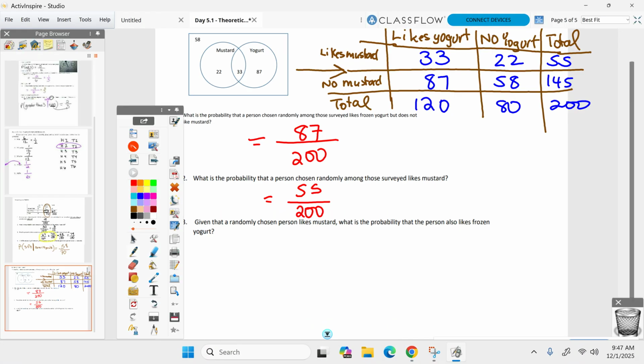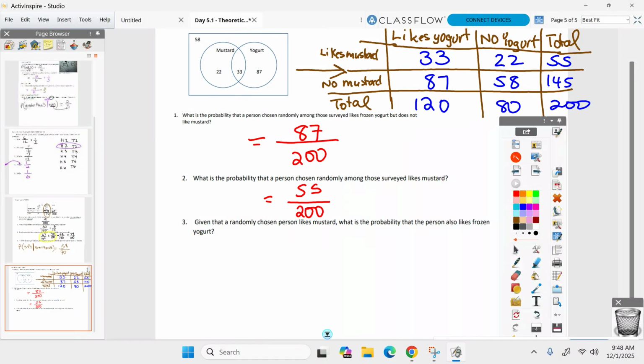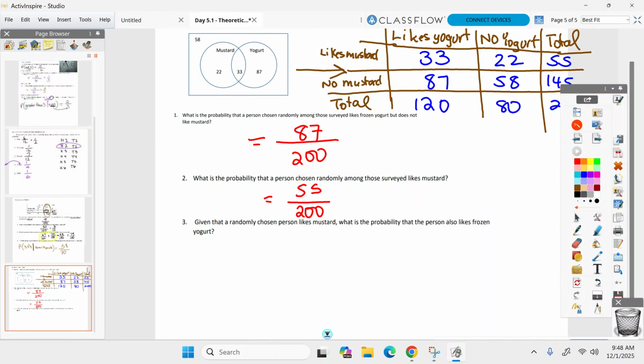Who's up here? Julia, over to you now. All right, a little bit tougher one here because I've asked it in a little bit different way. Given that a randomly chosen person likes mustard. Hey, they already like mustard. Okay, so this is not out of 200 anymore. How many of them like mustard, Julia? 55. So out of those 55, everyone see that? Given they like mustard already. Okay, now just look at those 55, Julia. How many of them also like frozen yogurt? There you go. Perfect. Okay, not out of 200. Only the people who like mustard. All right, there you go.